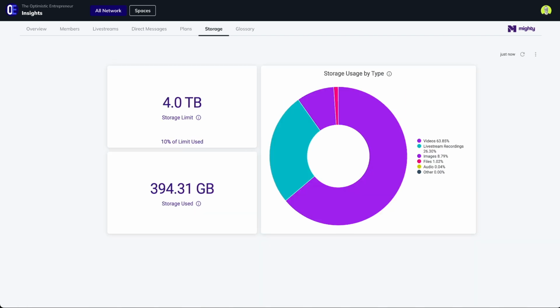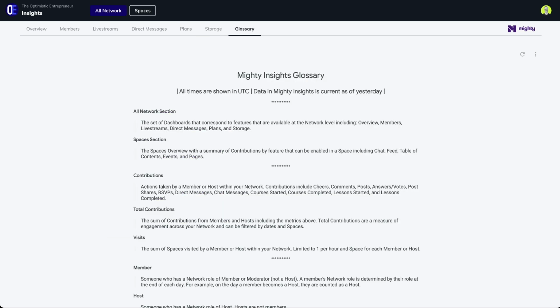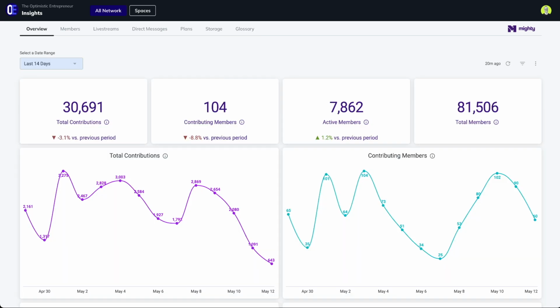Here on the storage dashboard, you can see how much bandwidth and storage your network is using. There's also a glossary if you want to explore more of the thinking behind these insights and what they mean. These dashboards offer data tables and drill-down details that you can export into a PDF or Excel file. Just click the 3-dot menu in the upper right of the dashboard to explore more.